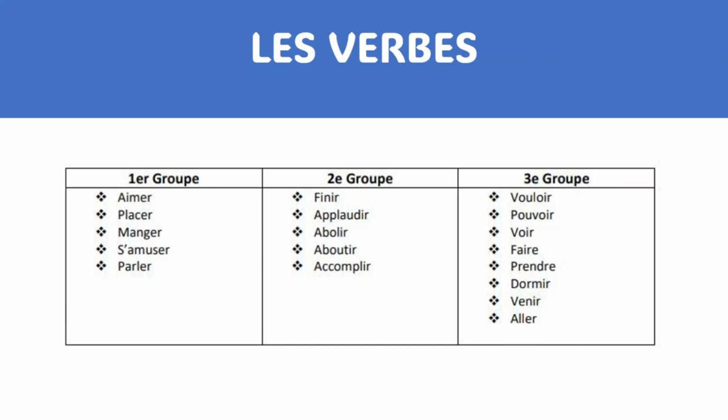So here I want to show you guys something. So you see, we have premier groupe, deuxième groupe, troisième groupe. So you see here the end: ER, right? AR. That's part of the verb du premier groupe. The end of it is ER.